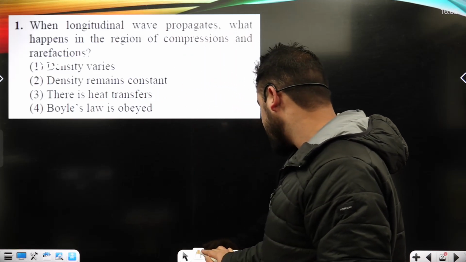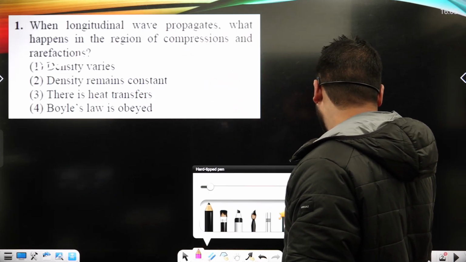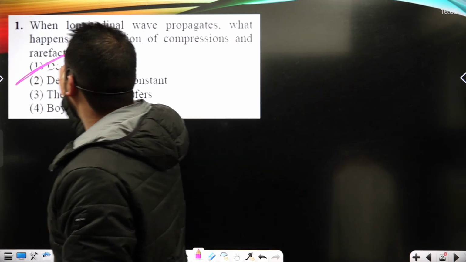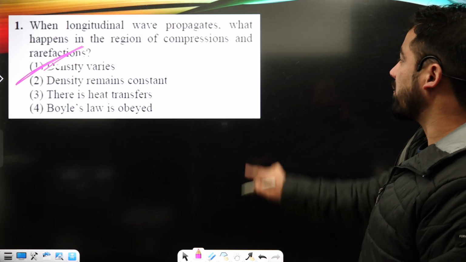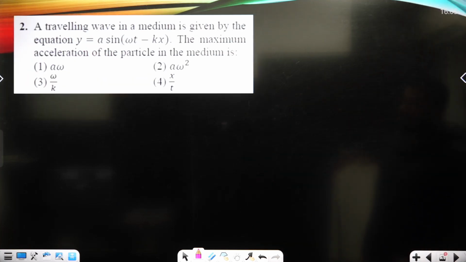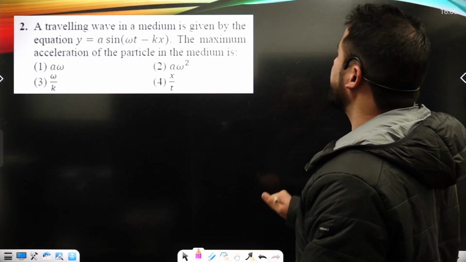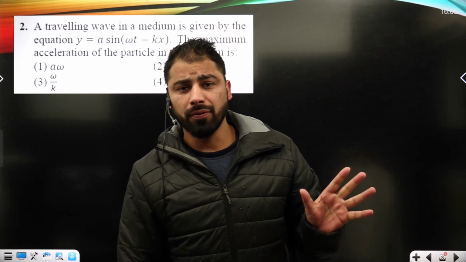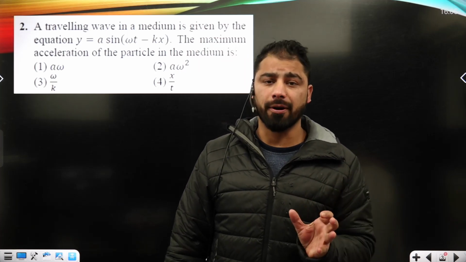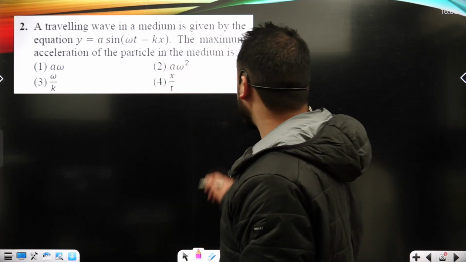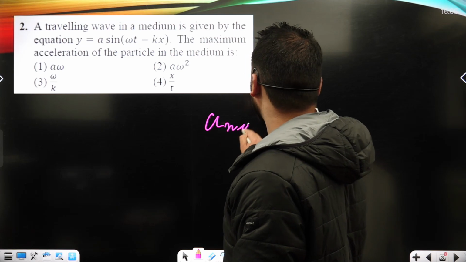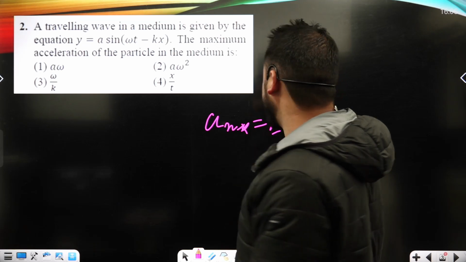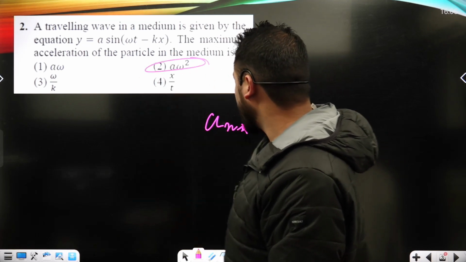So it is mentioned under option number first, density that varies. Density varies in case of longitudinal wave propagation. Question second: a traveling wave in a medium is given by the equation; find the maximum acceleration of the particle. As you know from the theory of SHM, the magnitude of the maximum acceleration is a omega square, where a is amplitude and omega is angular frequency. So it's given under option number second.